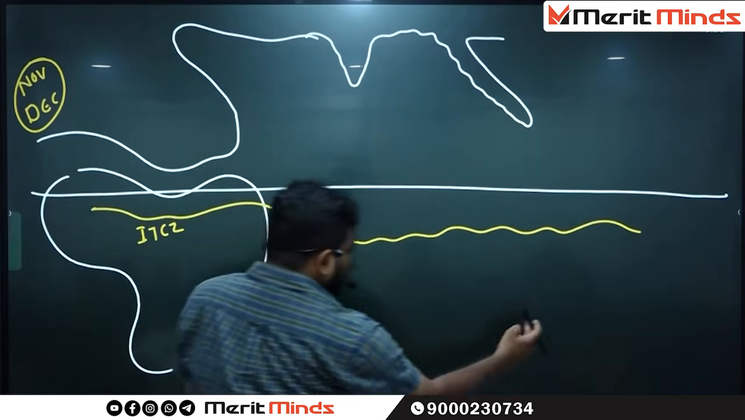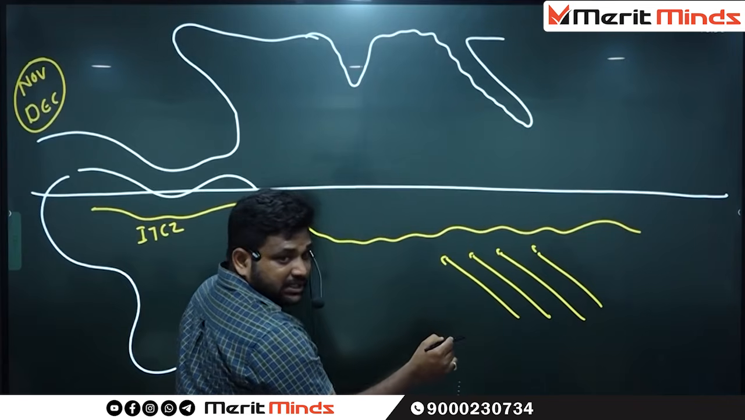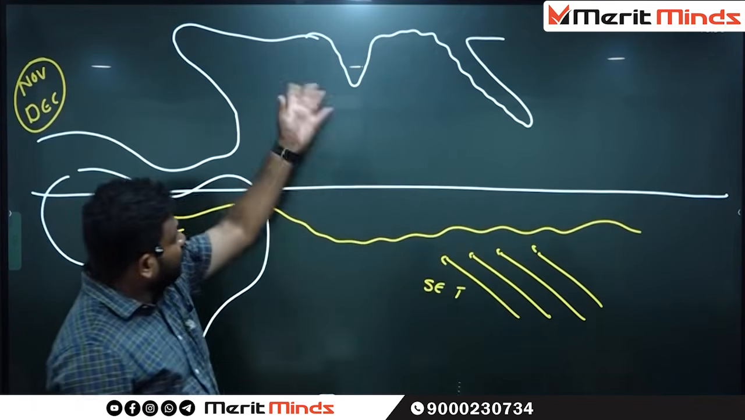Now see here, there are certain winds coming in the southern hemisphere. What are these winds? What are the trade winds? Southeast trade winds. But someone is not coming.